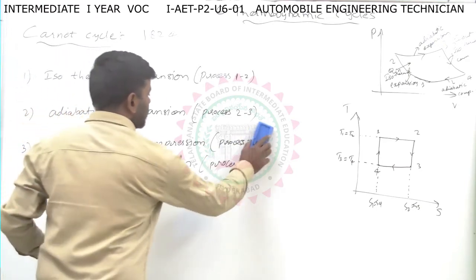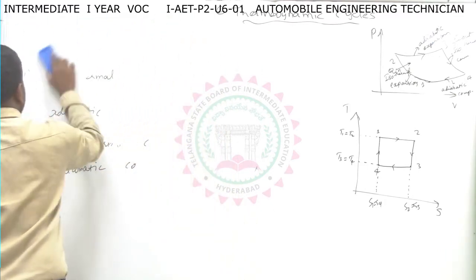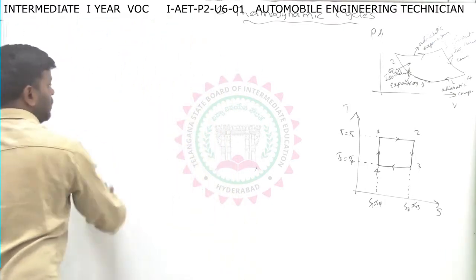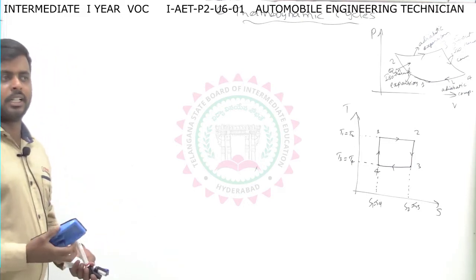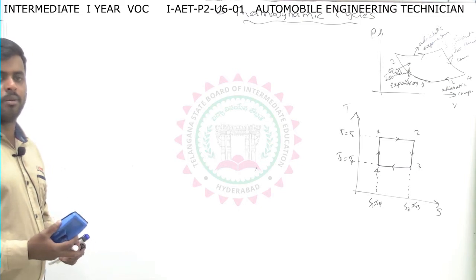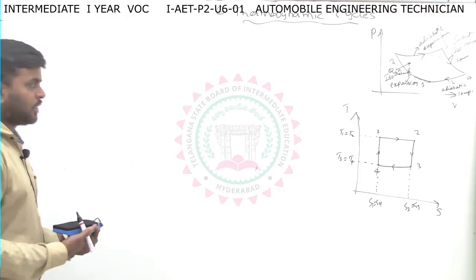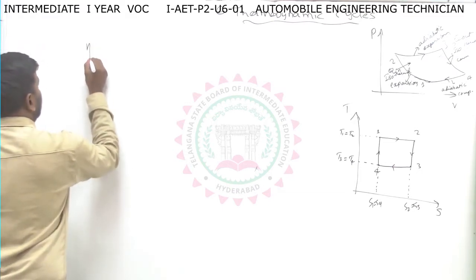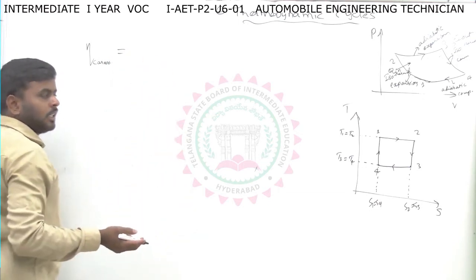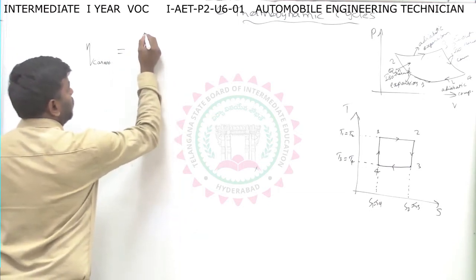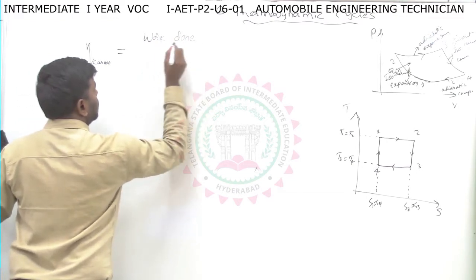Now we will see the efficiency of a Carnot cycle. Efficiency means how efficient the engine is, how much work it can do, how much output it can develop by taking the input. That is the efficiency. So the efficiency of the Carnot cycle. Efficiency for any engine is work done by heat supplied.